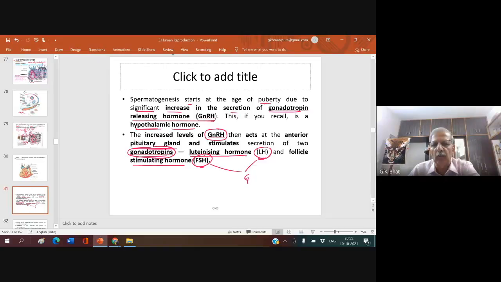For the gonadotropins to be produced by the anterior pituitary, gonadotropin-releasing hormone should be produced by the hypothalamus. You know, all hormone secretion is under the control of the hypothalamus. The hypothalamus controls the pituitary, and the pituitary produces a hormone which goes to the target organ and makes the target organ produce its own hormone.